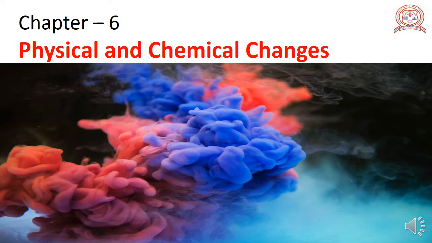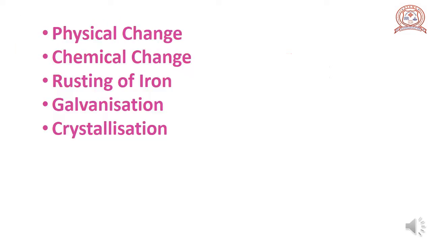Chapter 6, Physical and Chemical Changes. In this lesson, we will learn physical change, chemical change, rusting of iron, galvanization, crystallization.